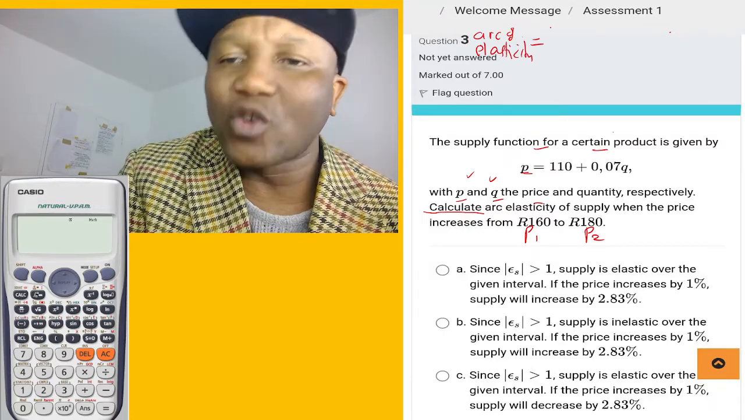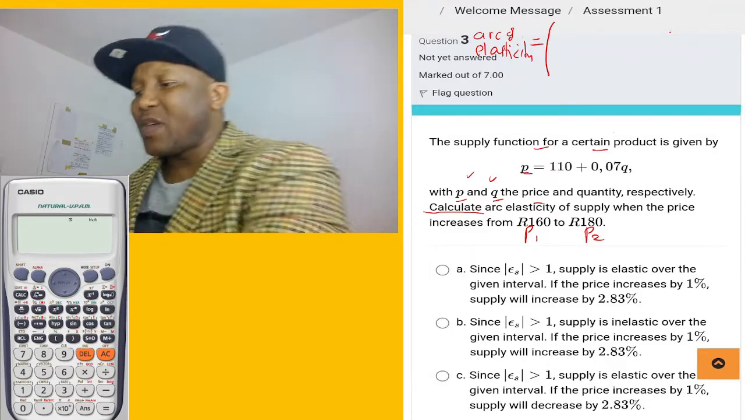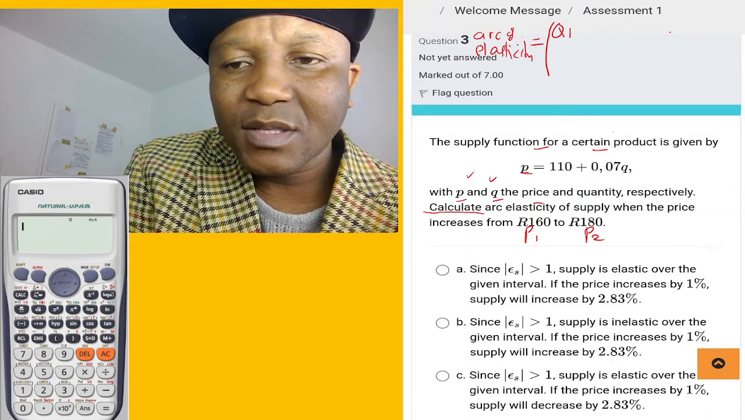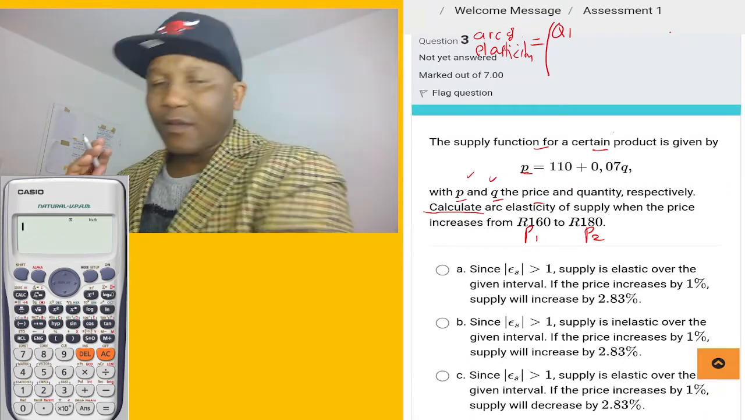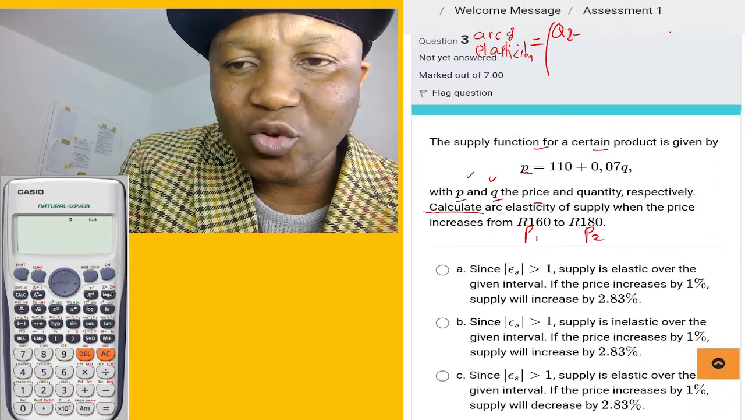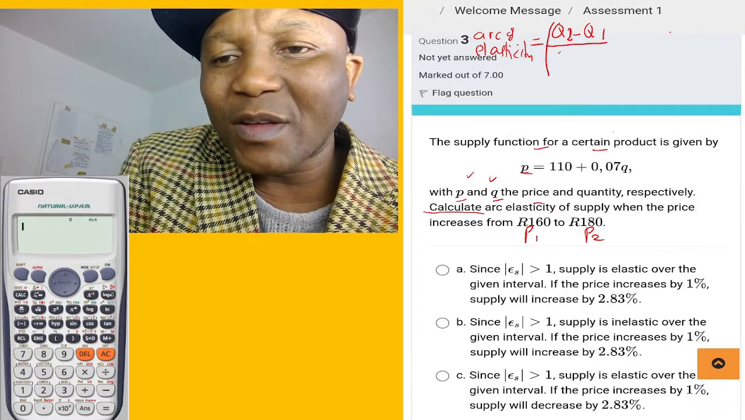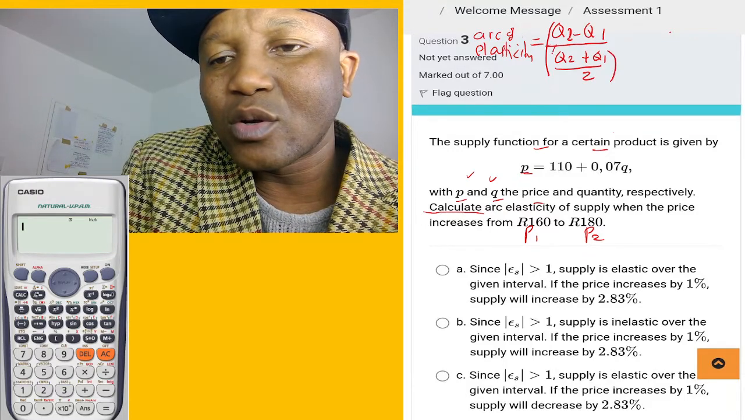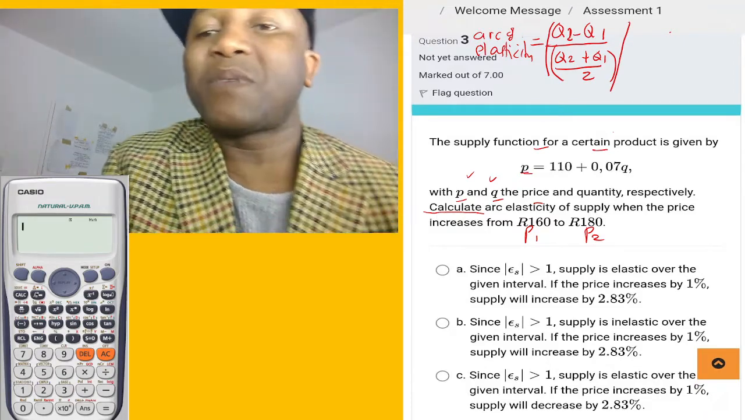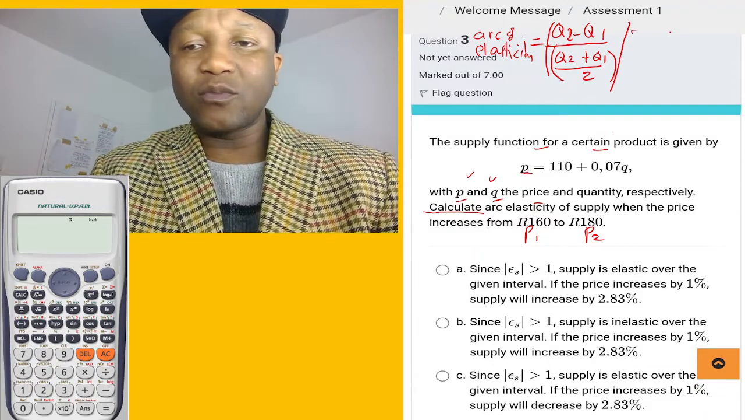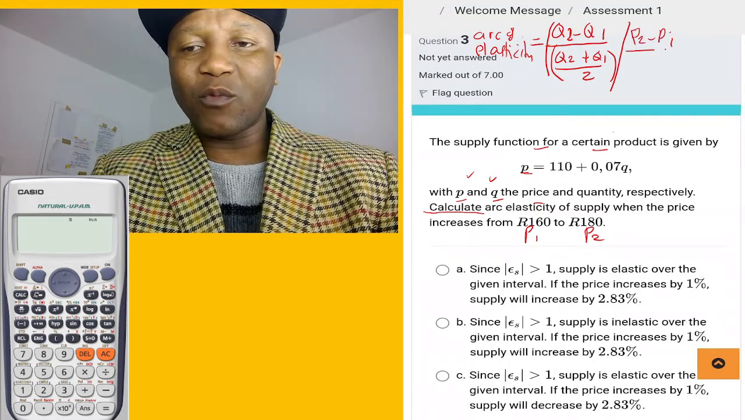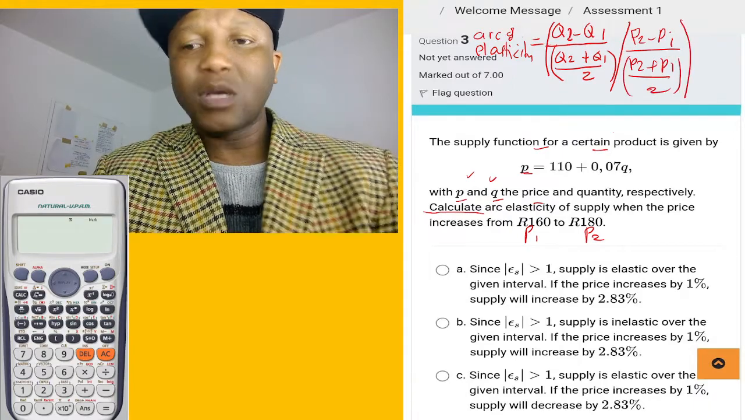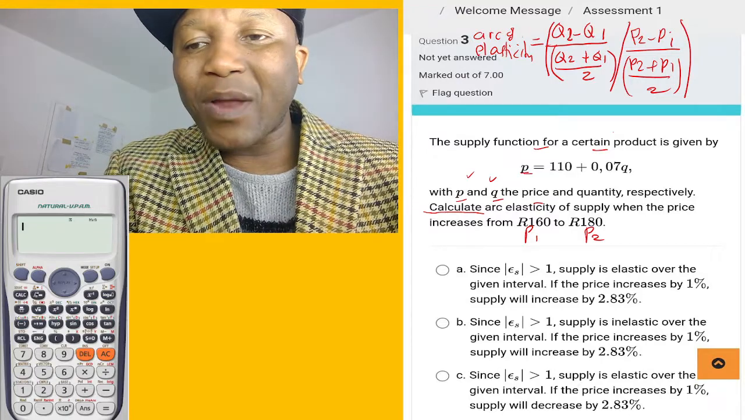This is the formula right here. So the formula says you start with the Q, so you're going to say Q2 minus Q1, okay, Q2 minus Q1, and then you put it over the sum: Q2 plus Q1, divided by 2. And then you divide by, now you do the same thing, but for P. So for P it is going to be P2 minus P1, and then we put it over P2 plus P1, and then over 2. That's all the formula. But do not forget to multiply by 100.